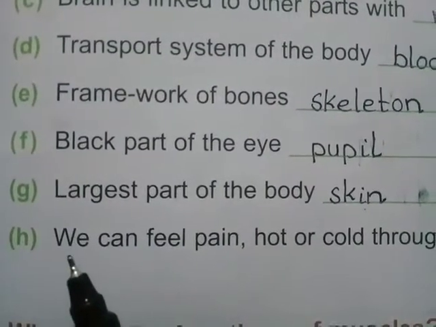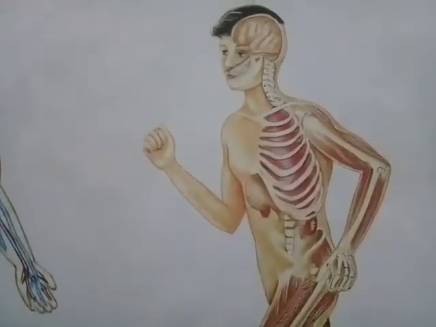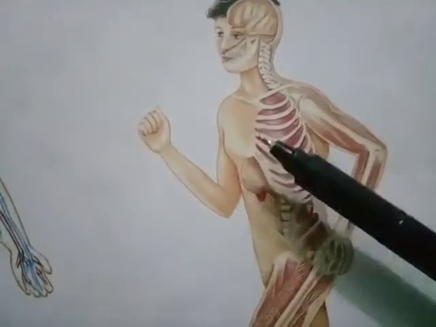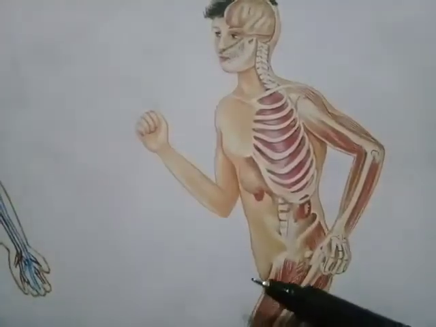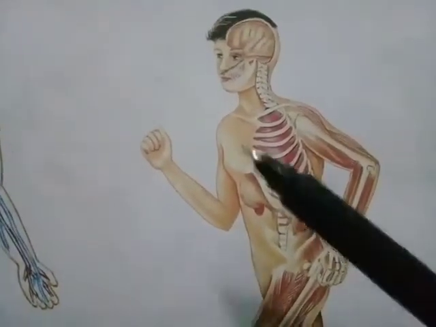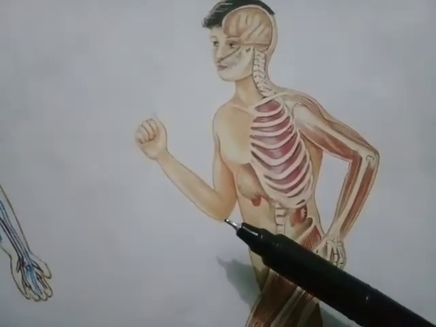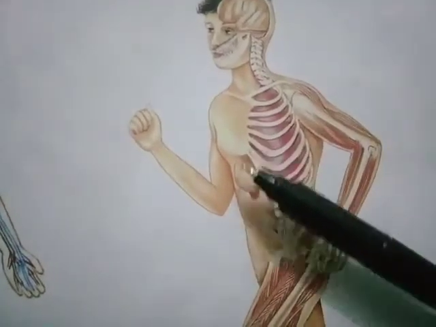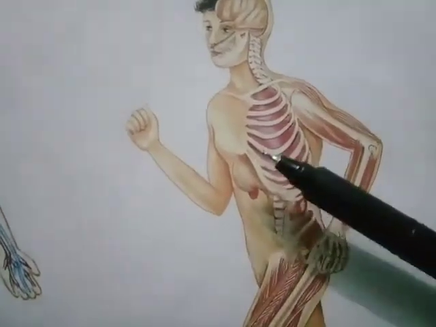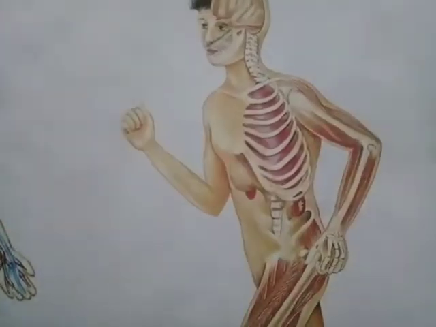The last statement is we can feel pain, hot or cold through our dash. Answer is skin. We can feel pain, hot or cold through our skin. Our skin bends and stretches. It sweats when we are feeling hot. Sweating helps us to cool down.